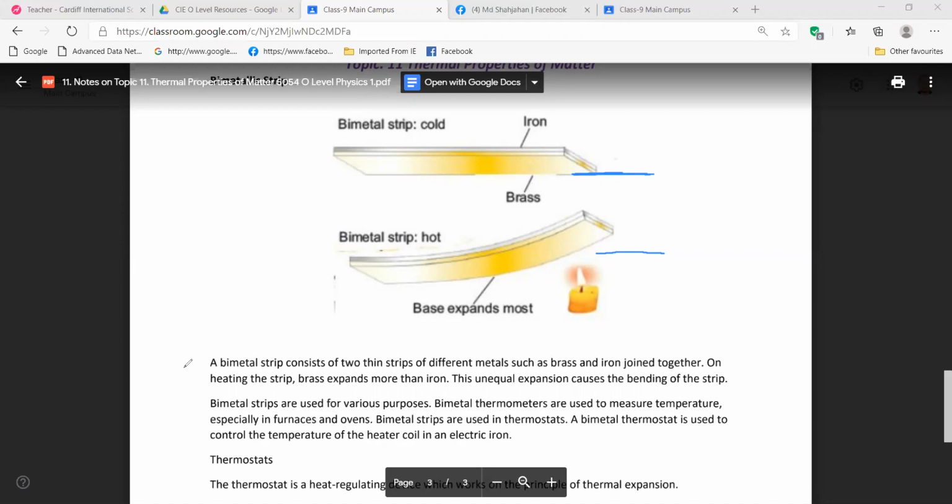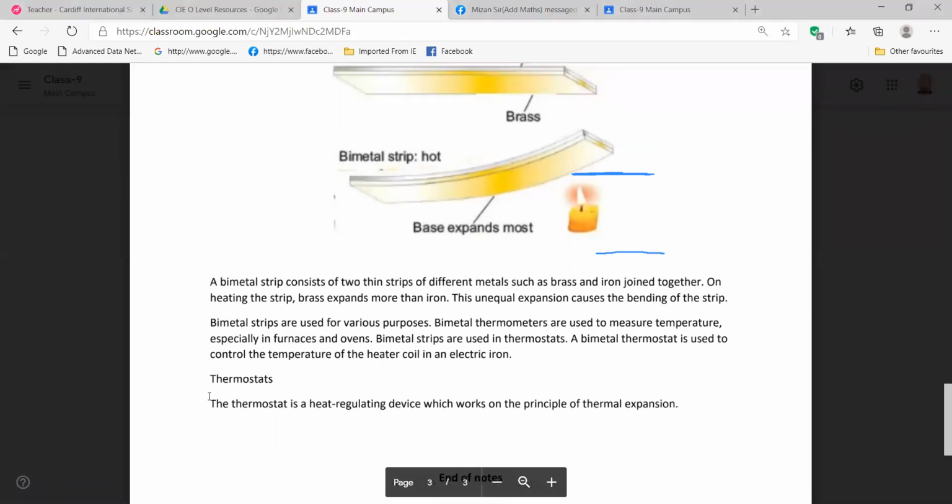So this much is done, right? We discussed, and you understood the use of bimetallic strips. Here is written what a thermostat is. Can you read this part also? The thermostat is a heat regulating device which works on the principle of thermal expansion. So the bimetallic strip is one kind of thermostat.